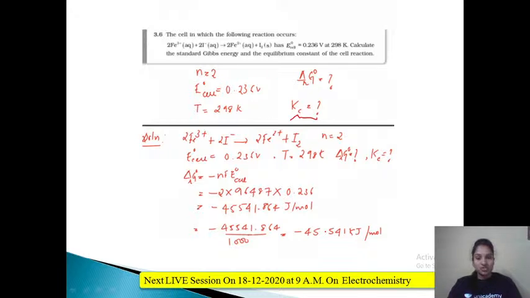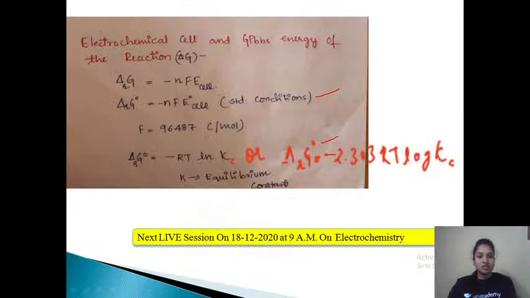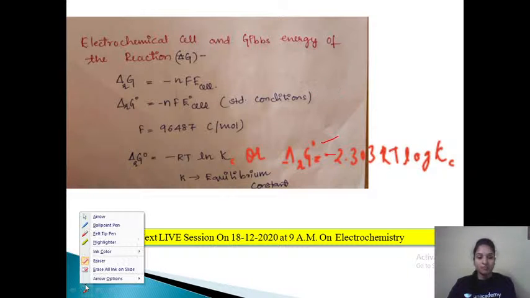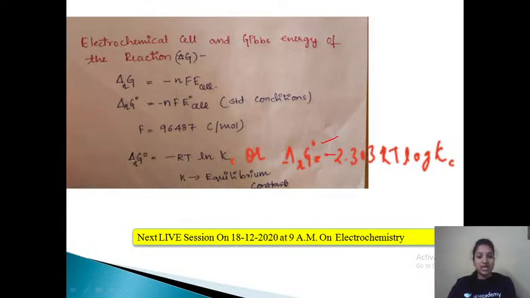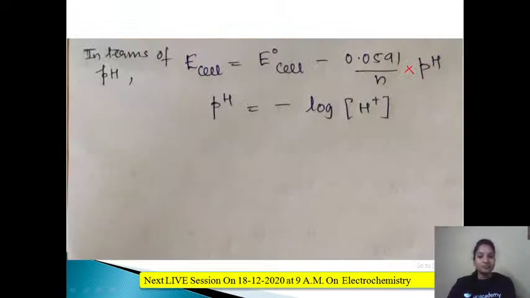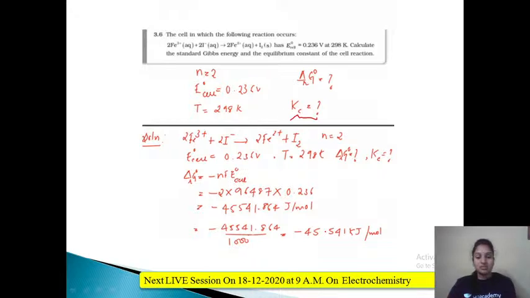So one more question we solved on Gibbs free energy and equilibrium constant. Standard Gibbs free energy means you need to use this particular formula. There is no difference, calculation would give you the same value, but writing this equation is very important. So if standard Gibbs free energy is asked, you use this formula. If Gibbs free energy they are asking, then you should write this formula. Only differences between the standard conditions that you mention. Okay, so here standard Gibbs free energy was asked.